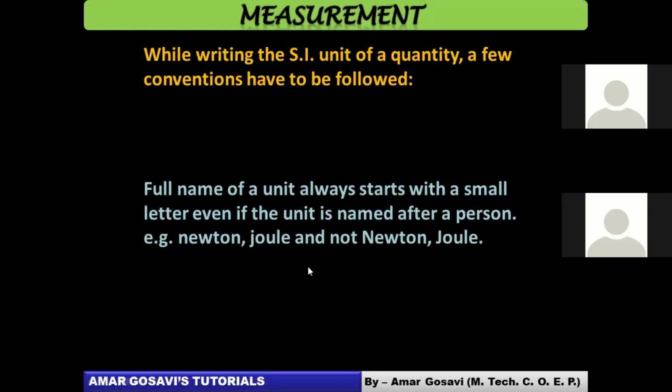If you want to write 100 joule completely, start with a small letter, small case j, you can see, and not Newton and Joule. So take a quick screenshot of this before we move ahead. This is an important rule to be observed. Fine, let's move ahead.